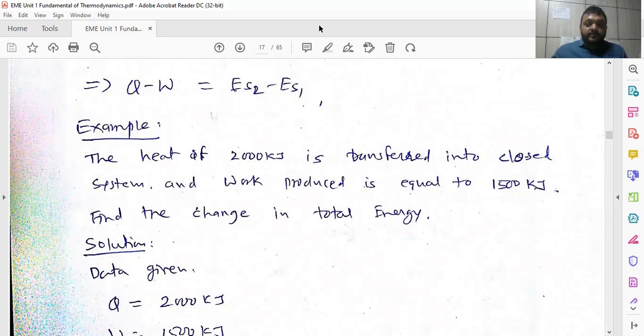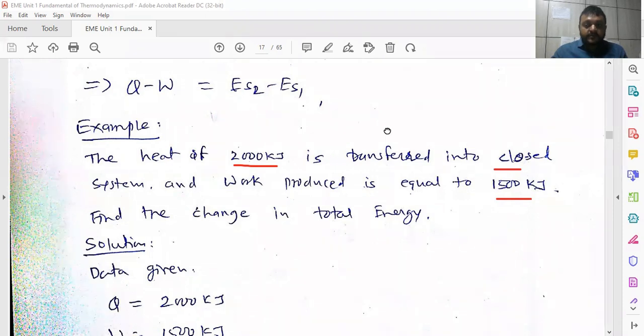The heat of 2000 kilojoule is transferred into the closed system. The closed system is there, not an open system, and the work produced is as given. Find the change in total energy.